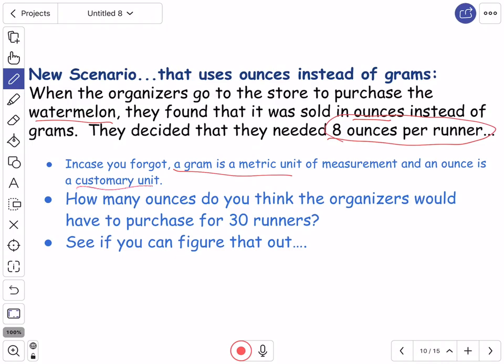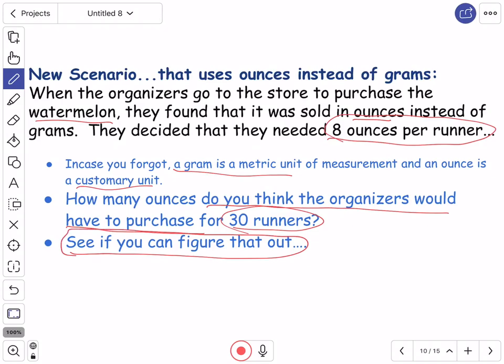So when you think about when you were born, maybe you were 7 pounds, 10 ounces or something like that, and there are 16 ounces in a pound. So when we talk about how much we weigh, we say so many pounds and so many ounces. How many ounces do you think the organizers would have to purchase for those 30 runners? See if you can figure that out.